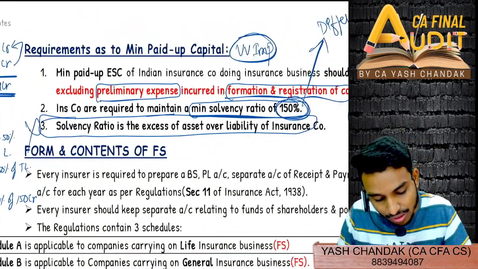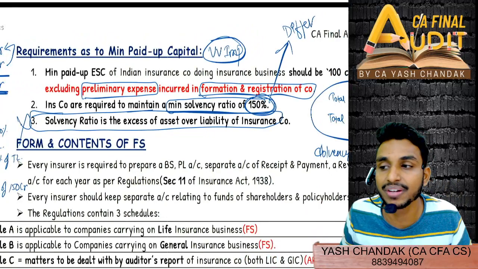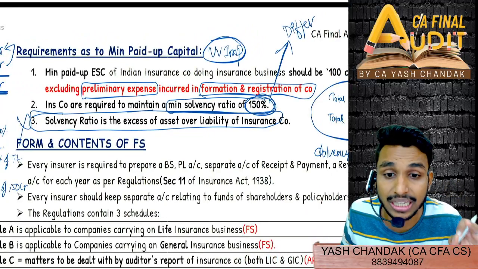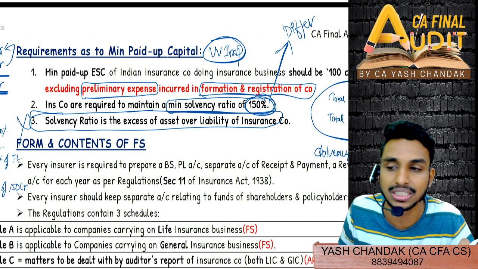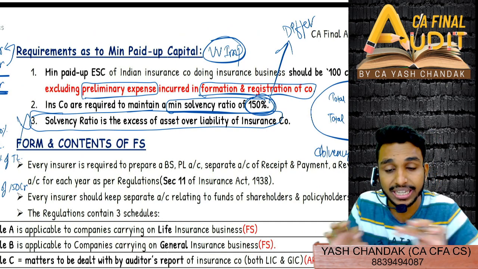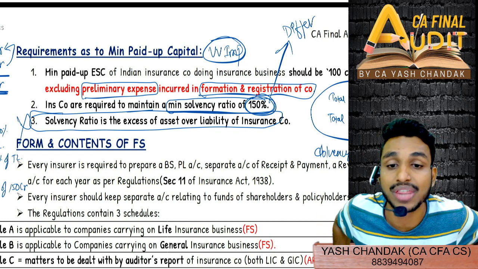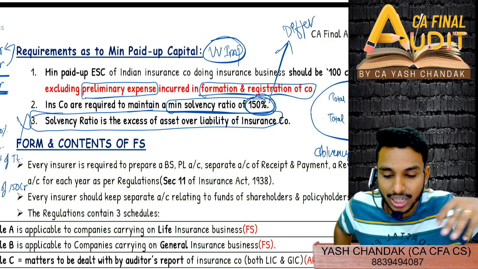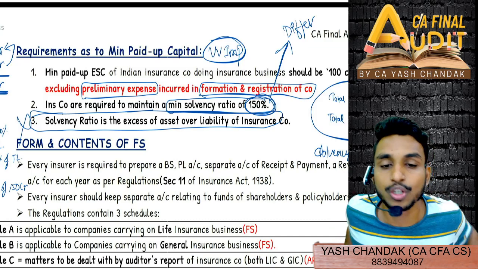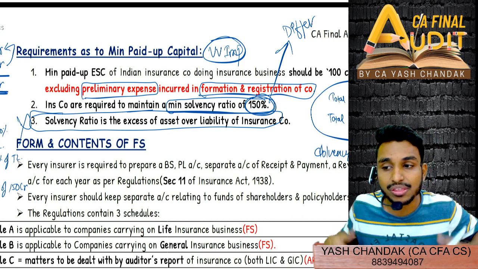What they have given is solvency ratio and they have taken it as same only. In the MCQ also they have given and they have taken it as same. However, there is a key difference in solvency ratio and solvency margin that I will share a video with you. ठीक है? Explaining in detail what exactly is the difference, but that is not relevant for exam perspective, and therefore we are not going to discuss here. I'll share the video separately in the group. I've uploaded it on YouTube also, but that is in detail.